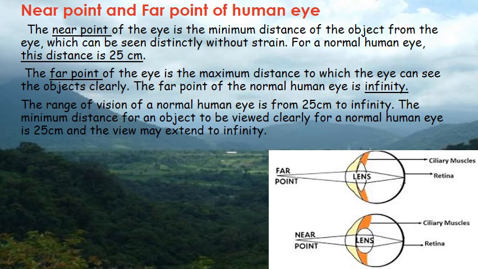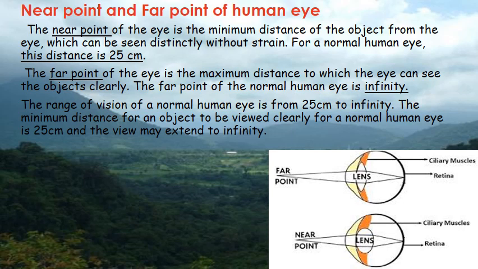You can also try this. If you try to see something very close, it becomes blur. That is closer than 25 centimeter. You can see anything clear only if it is after 25 centimeter from your eye. So a normal eye can see things clearly at a distance of 25 centimeter and after that.